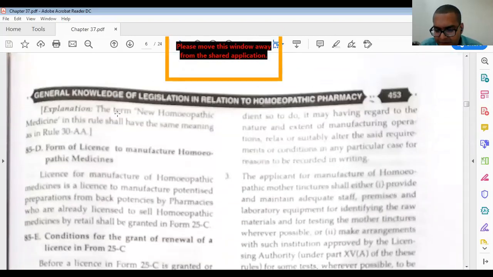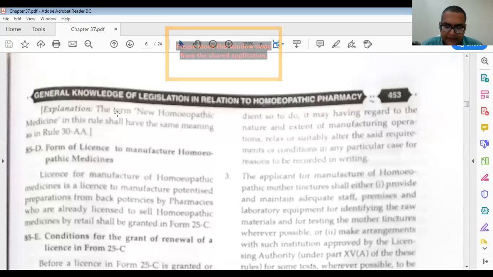Forms or license for the manufacture of homeopathic medicines. A license to manufacture potentized preparations from bulk potencies in pharmacies that are already licensed to sell homeopathic medicine by retail sale is granted in Form 25C. Okay, so that is like that. Then 85E, conditions for the grant of renewal of the license, Form 25C.